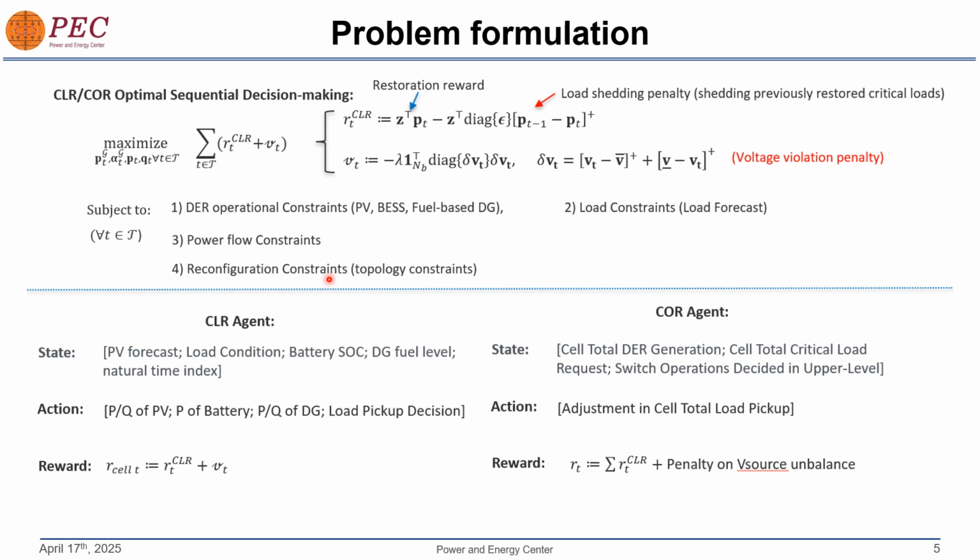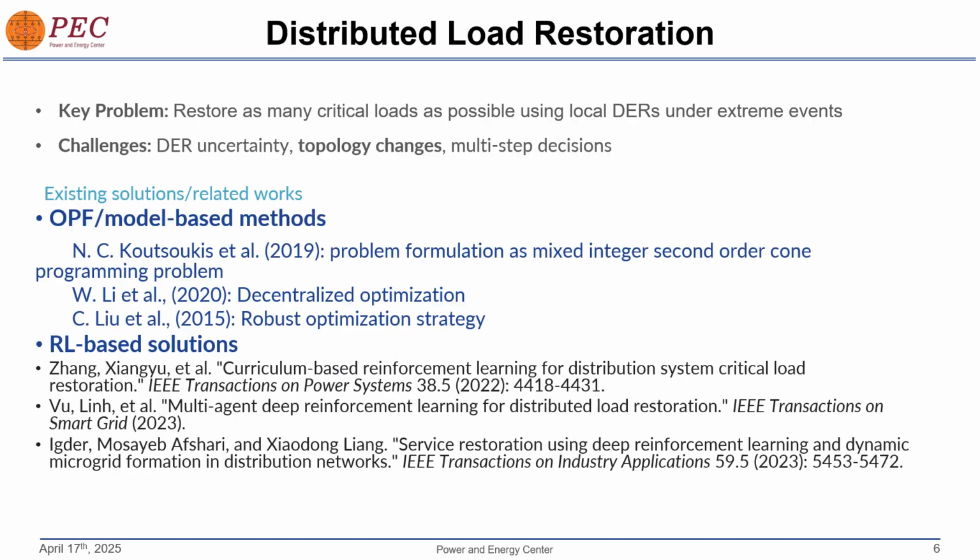reconfiguration constraints. And in our case, our main goal is to divide the problem into two things: the CLR agent and the COR agent. It will be discussed how their states are: PV forecast, load condition, battery, and the actions are the P/Q of PV and batteries and the load pickup decision. And the action in the COR agent is trying to control each of the CLR agents. And this will be discussed in the upcoming slides.